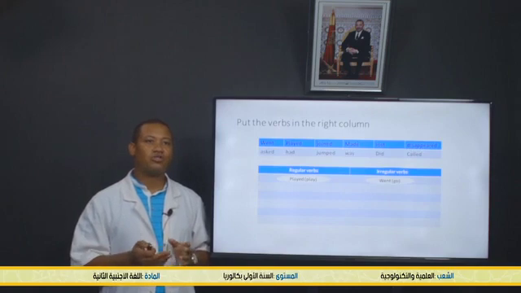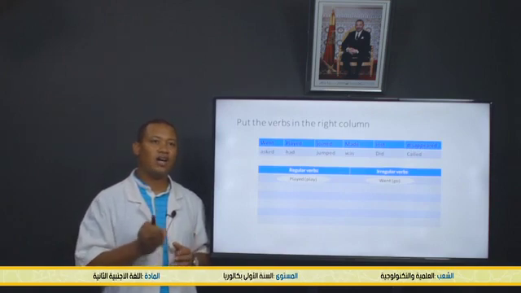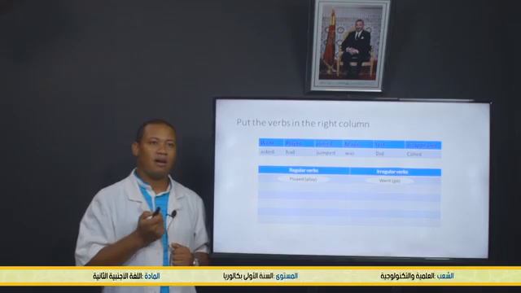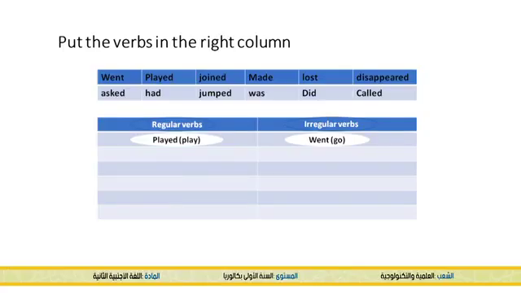Now, I want you to put the verbs that you have in the box above in the right column. So we have the first two already done. We have went and we have played. For regular verbs, we have played, and for irregular verbs, we have went. Now, what you need to do is put the other verbs in the right place. Take a few seconds, then we will correct again.